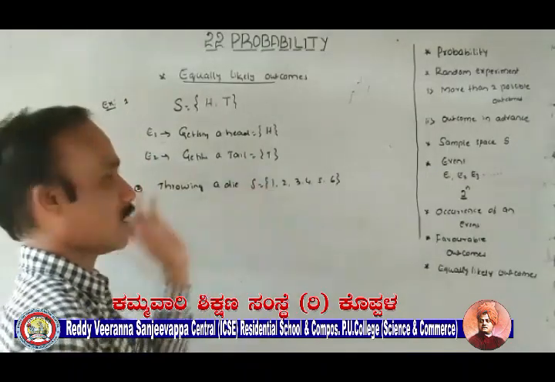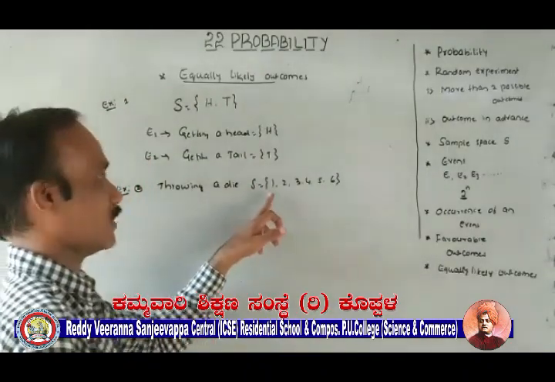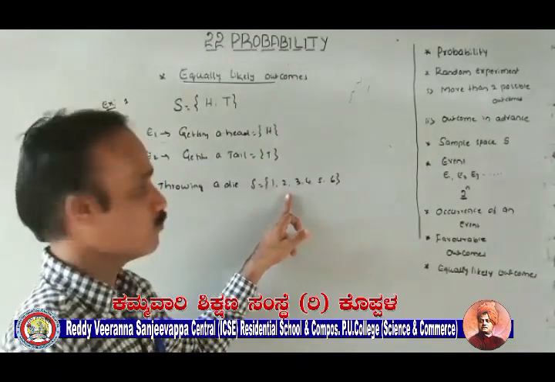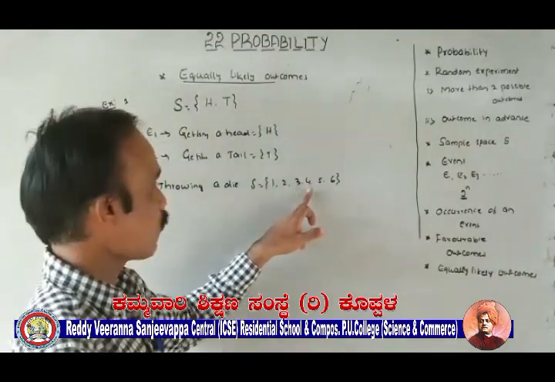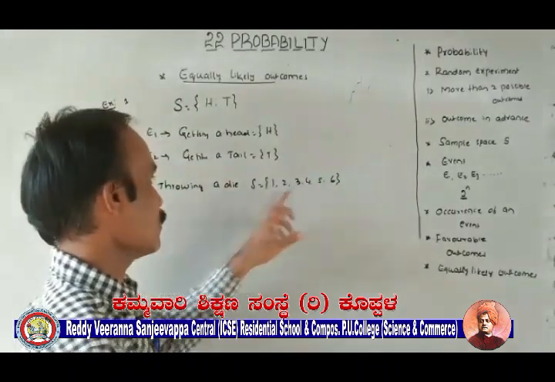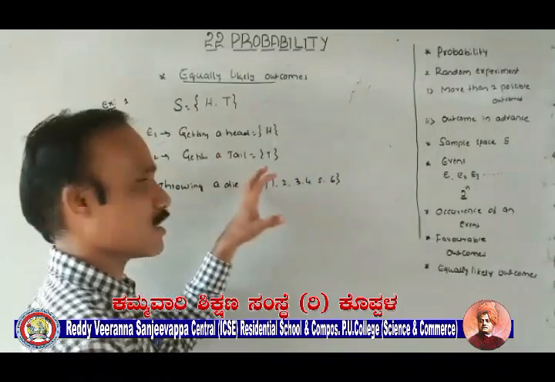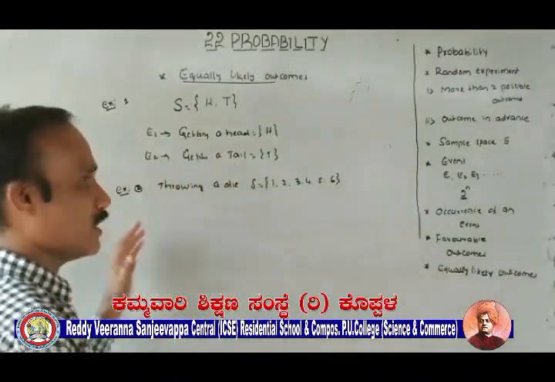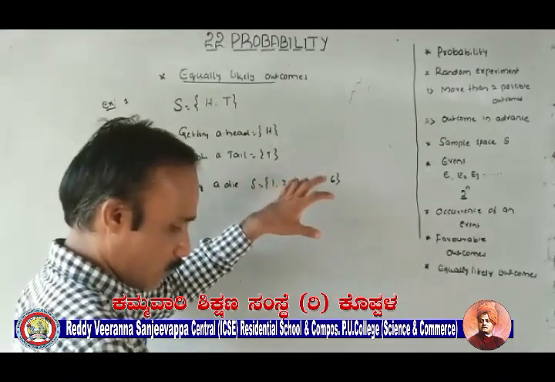Suppose 1 turns up, we have only one option, that is 1. 2 turns up, only one option. 3, 4, again one option. 5, one option. 6, one option. Getting all 6 numbers is equally likely here.